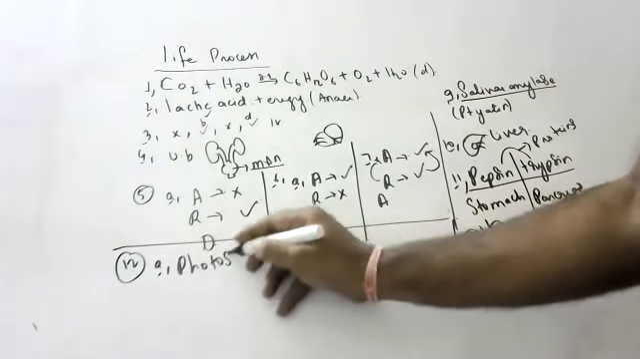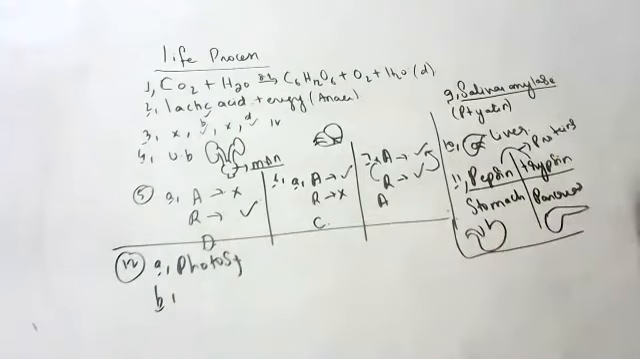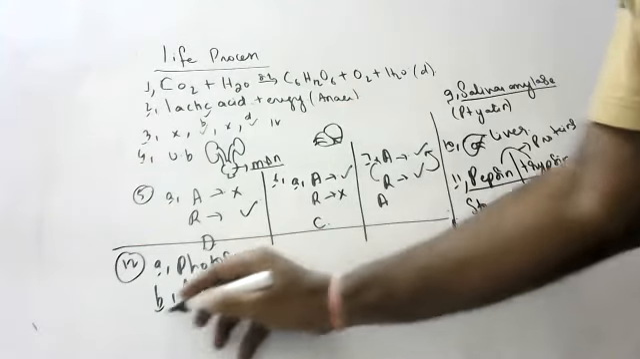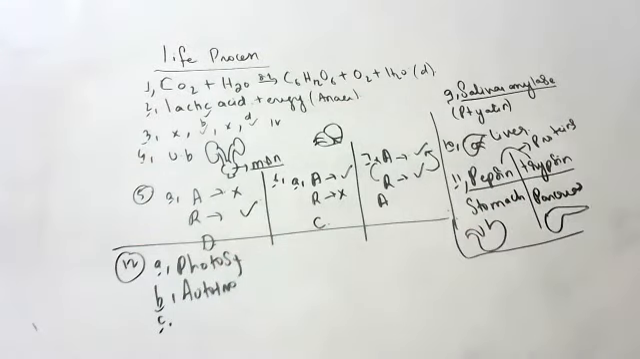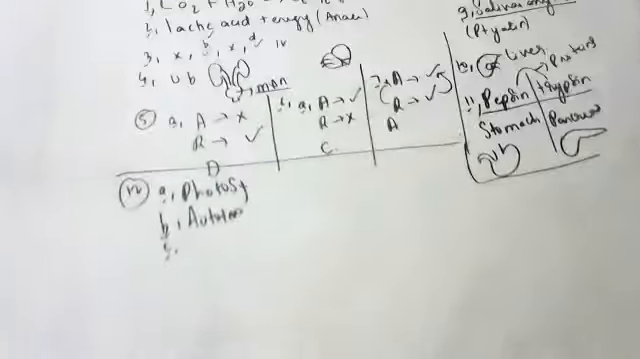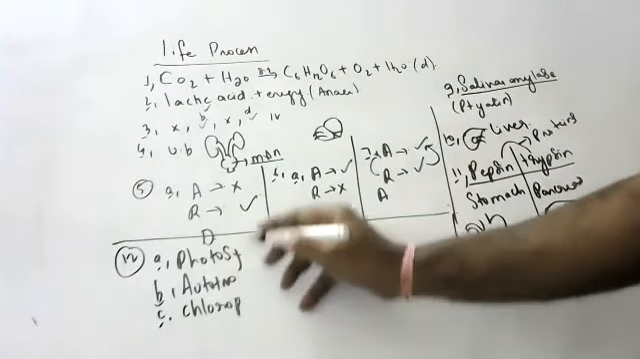Photosynthesis converts light energy into chemical energy. Next, organisms that can prepare their own food are called autotrophs. Next, the cell organelle where photosynthesis occurs is the chloroplast.